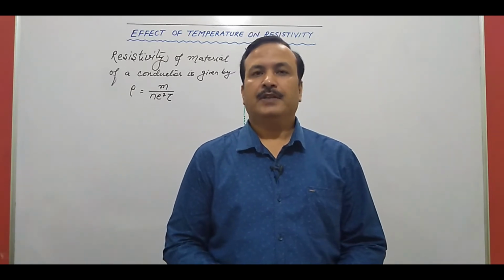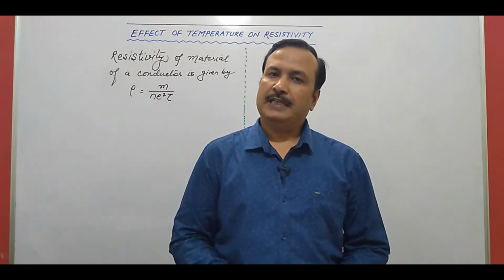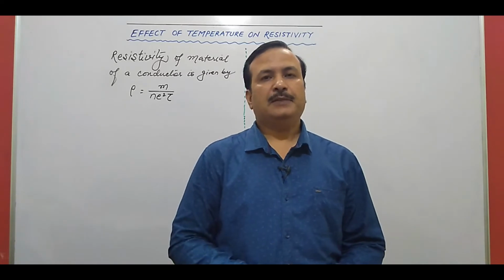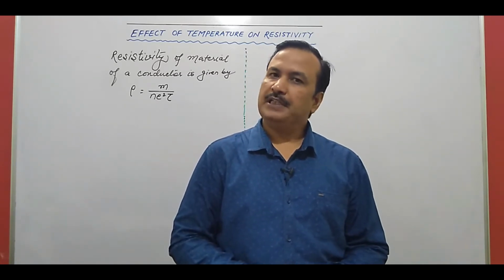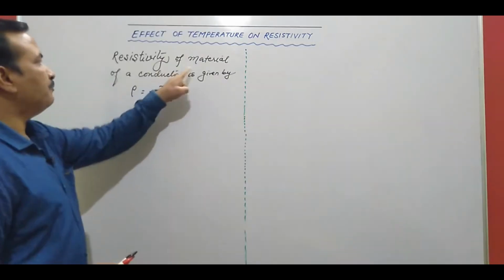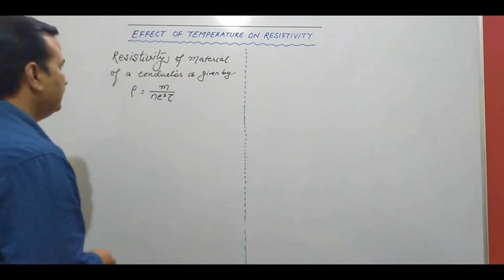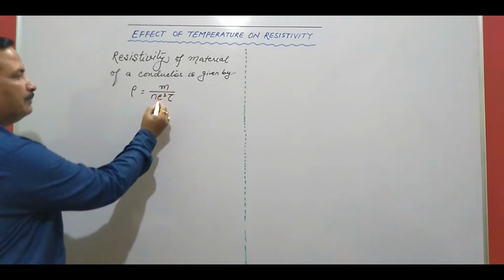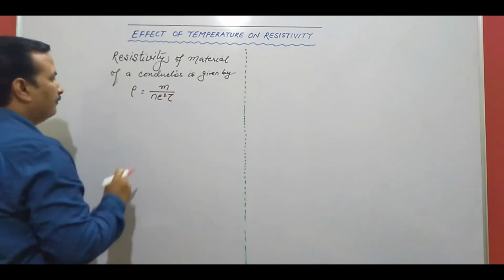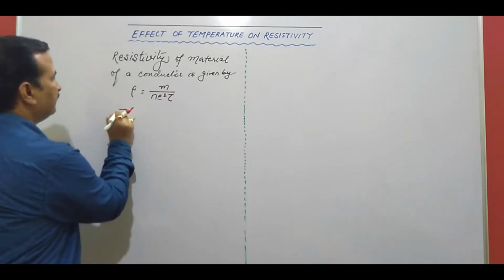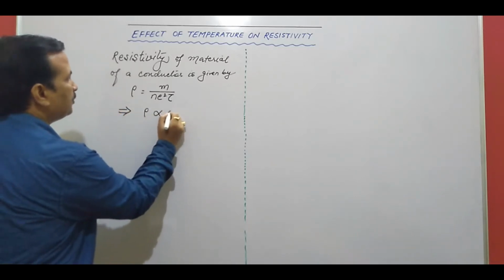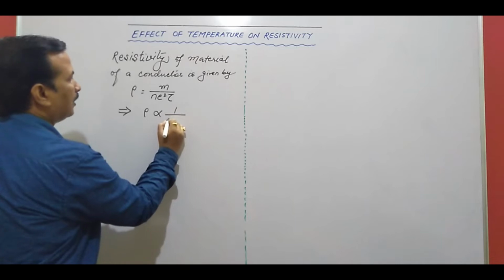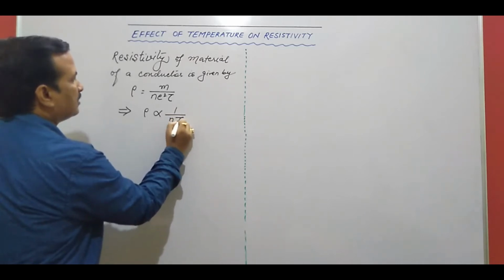The next topic which we are dealing with is temperature dependence of resistivity. In the previous video we have seen the temperature dependence of resistance. The resistivity of the material of a conductor is given by this formula: rho is equal to m upon n e square tau. From this we can have rho proportional to 1 upon n tau.